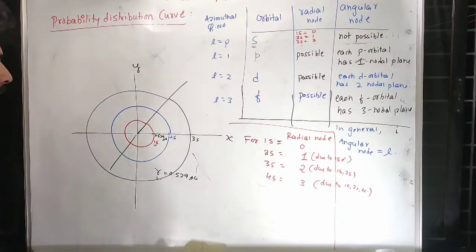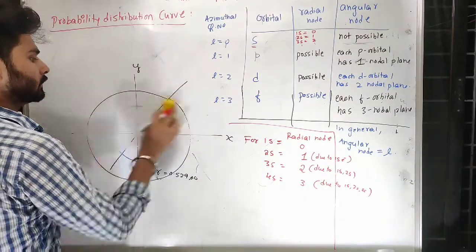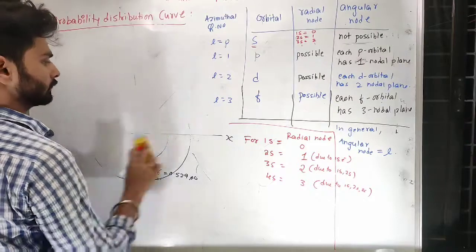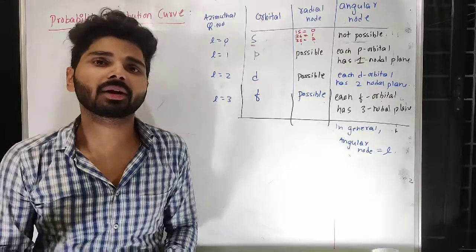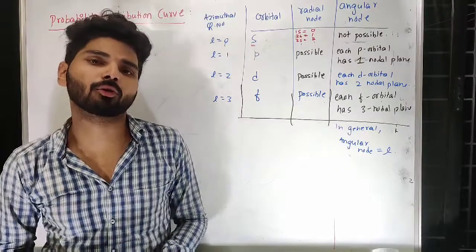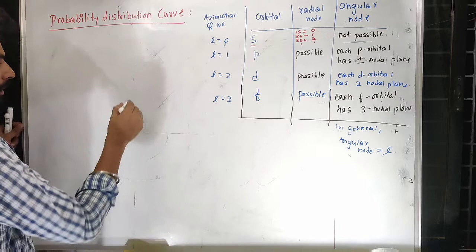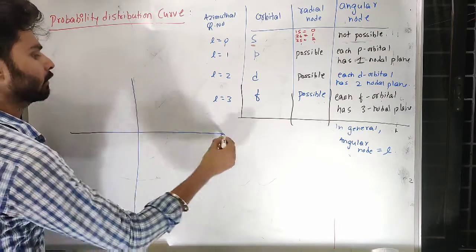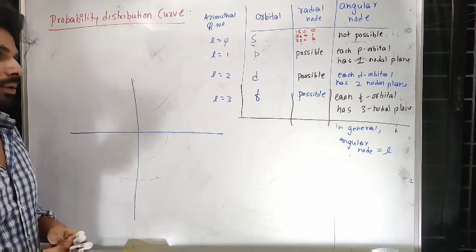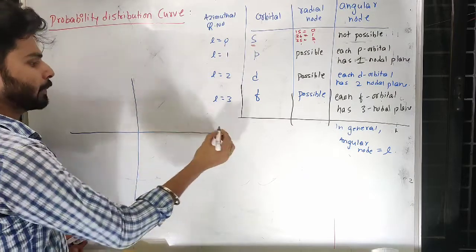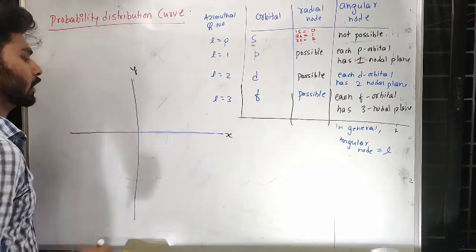Now let us go to p. Now let us see the possibility of radial node for p orbital. The very first p orbital we know is 2p, because there is nothing like 1p present. So let me consider this as x and y.